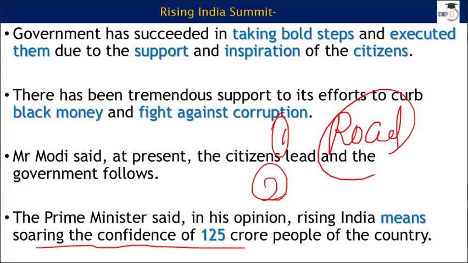All your views will be right, but the unique thing is that you will get some more points and you will realize that something that you have missed has been covered by someone else. So this is going to be a very interesting interaction if you take a call, and this type of thing you find in your essay, like what do you understand by rising India, or rising India is not just about economic development, discuss, for example. So this type of thing can be asked to you in your mains examination.